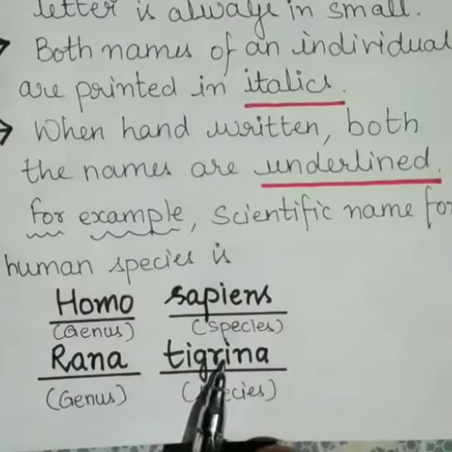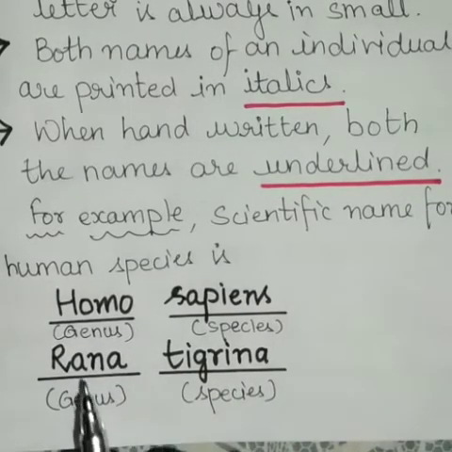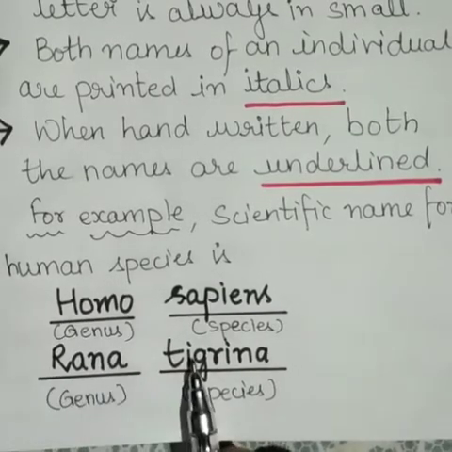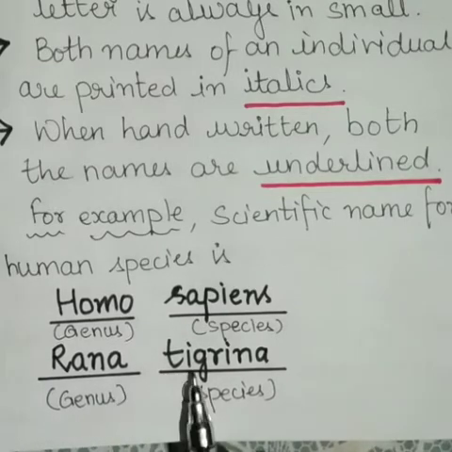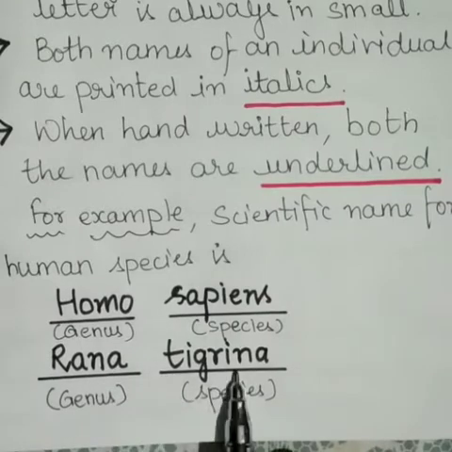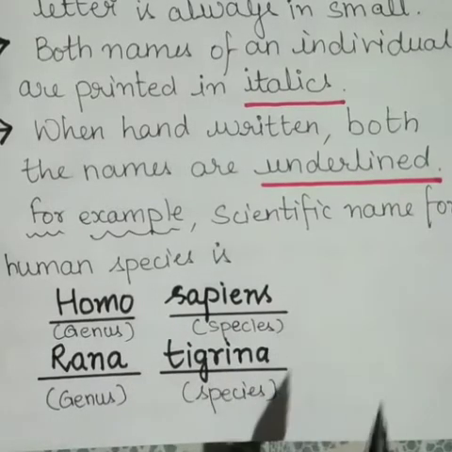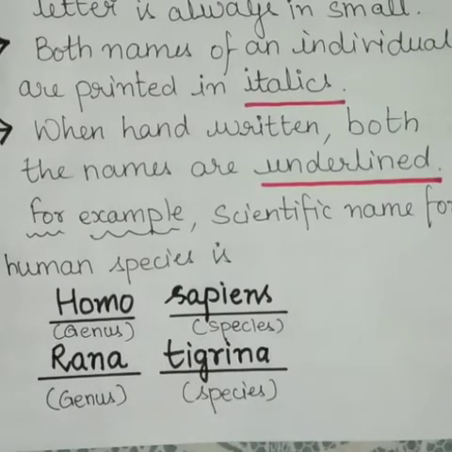This Rana tigrina is actually the scientific name for frog. Rana is genus, the first letter is capital, then we have tigrina, which is species, and t is small, and both the names are underlined. Since this is handwritten, it is underlined. Otherwise, if it is printed, then it has to be written in italics.